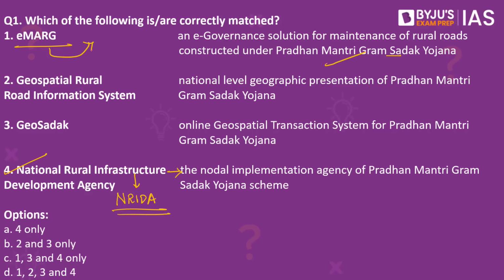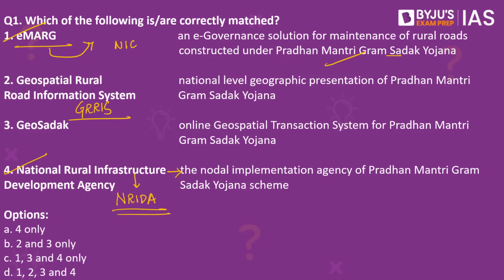This e-governance solution has a standardized system to manage and monitor the roads that are built under the scheme. So this is also correct. Another piece of information you should remember here is that this e-mark was developed by National Informatics Center, which is under the Ministry of Electronics and Information Technology. Now coming to Geospatial Rural Road Information System, or